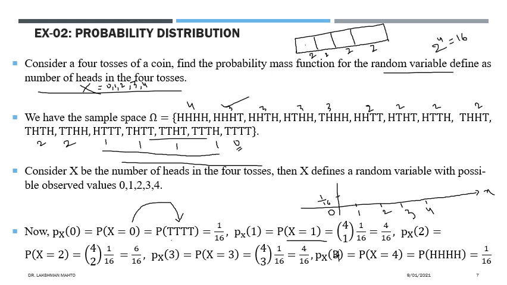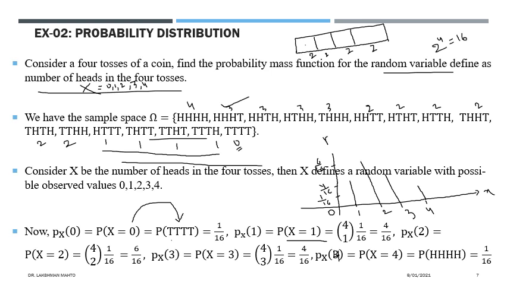Histogram plot, I am going for that. And for 1, what was the probability? It was 4 by 16. So 4 by 16 would definitely be higher than 1 by 16. So here, 4 by 16. And 2 is taking 6 by 16. 6 by 16 would be relatively higher than 4 by 16. So this is the height going up to here. 2 is going up to here, and 3 is taking 4 by 16. It will go up to here, and 4 is taking 1 by 16. So this is the plot of this probability mass function.